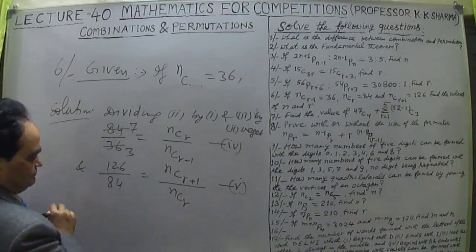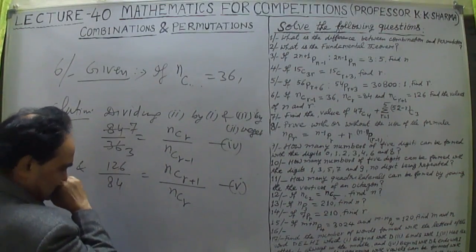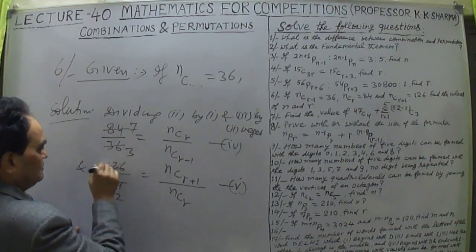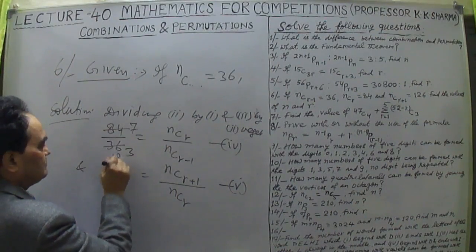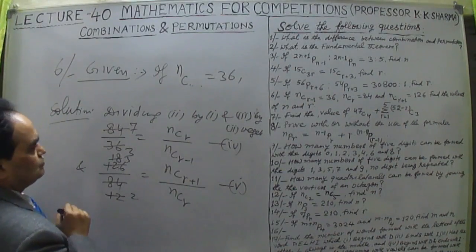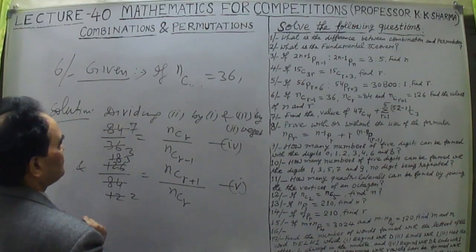Now let me first cancel out by 7. 7 ones are 7, 7 twos are 14, 7 sevens are 49, and then 56, so 7 into 8 is 56, then 6 into 12, 6 3s are 18, so 3 by 2 on the left hand side. Okay, so the left hand side is now solved.